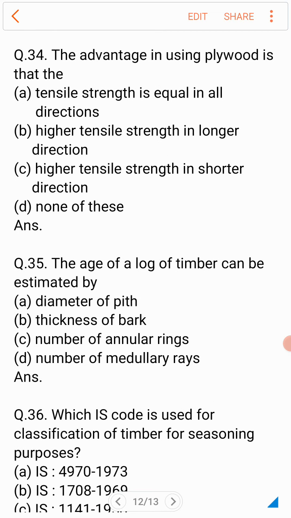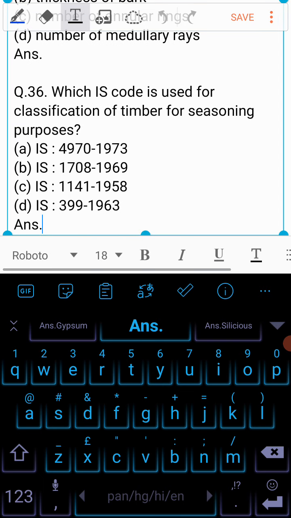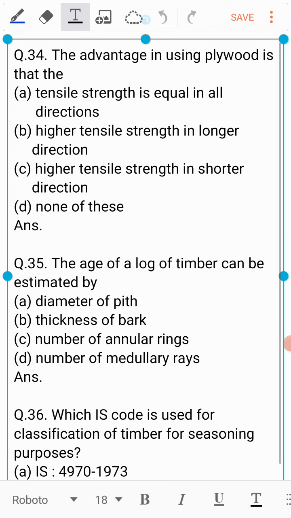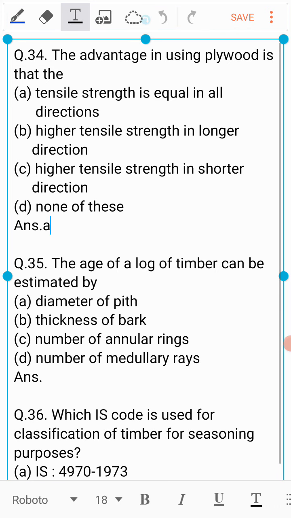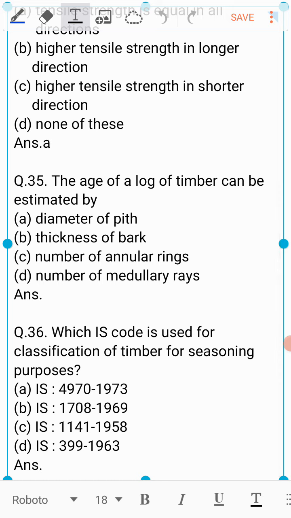Question number 34 is, the advantage in using plywood is that A. the tensile strength is equal in all directions, B. Higher tensile strength in longer direction, C. Higher tensile strength in shorter direction, or D. None of these? And the answer to this question is A. In plywood, tensile strength is equal in all directions.